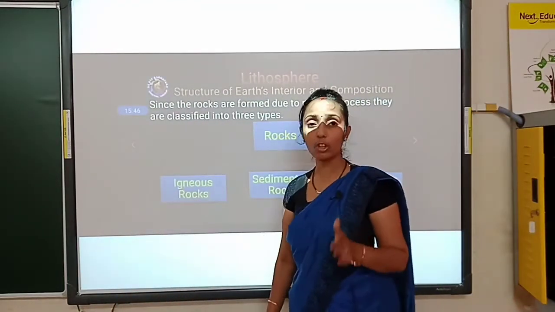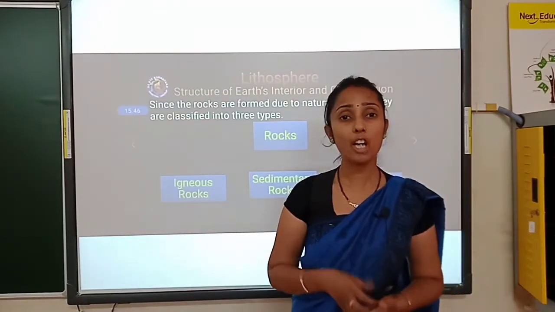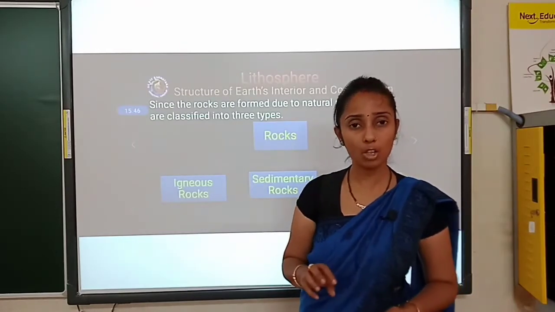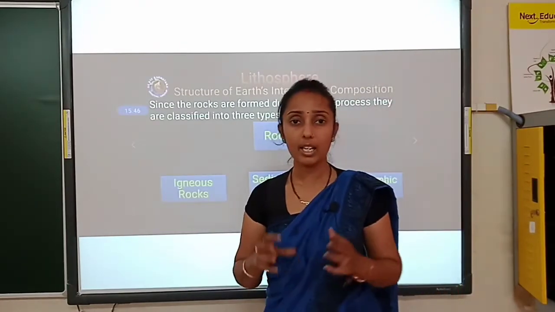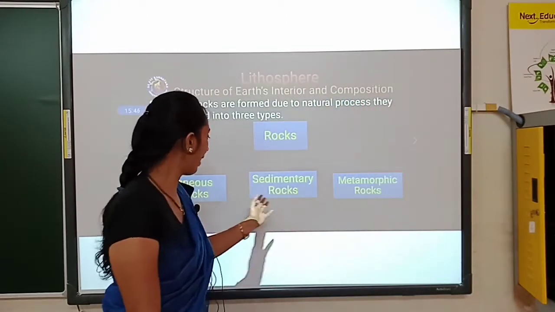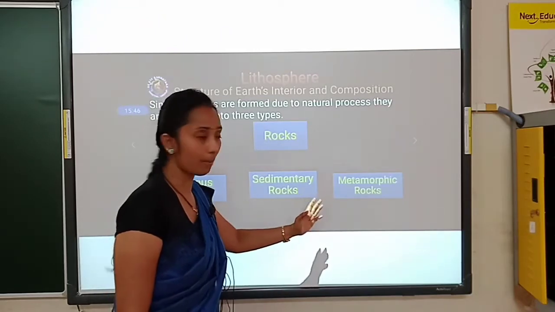And I also told that the rocks are inorganic substances and also consist of a lot of minerals, and that made it a rock. So as per the nature of that, we divided them as igneous rock, sedimentary rock and metamorphic rock.